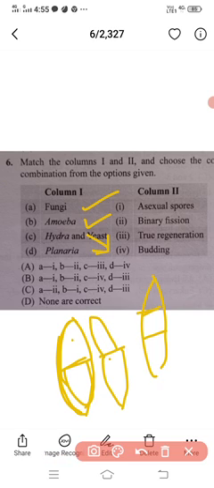In this way true regeneration can be observed in planaria. So for D, the third option we can choose. By this, the right option given below is B. B is the right answer for this one, right?